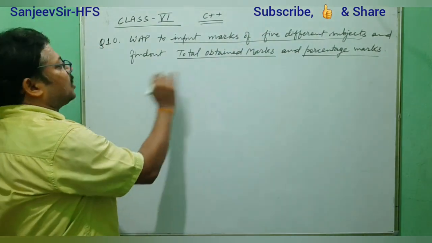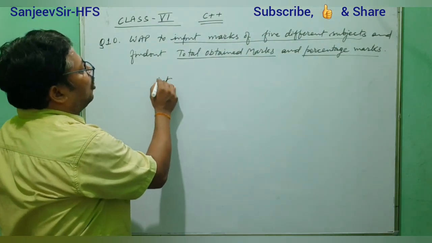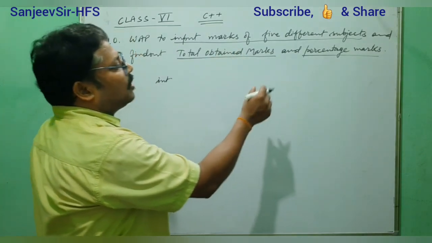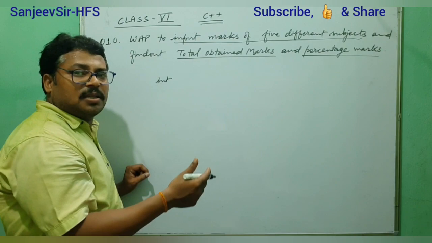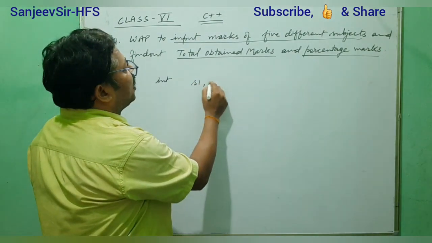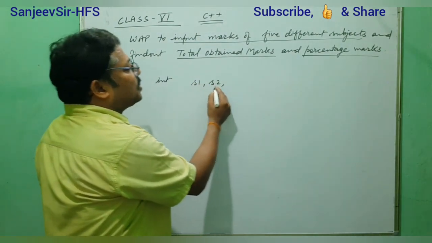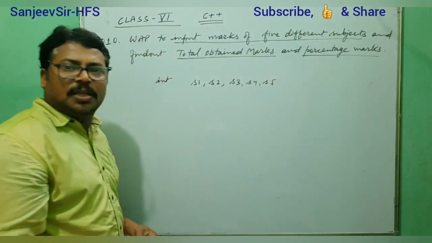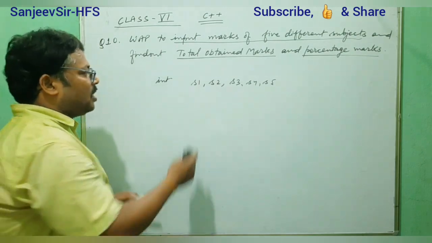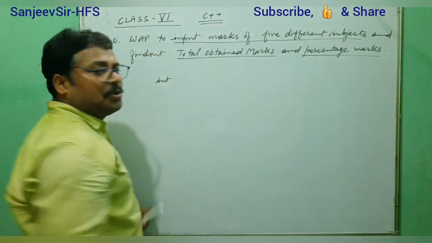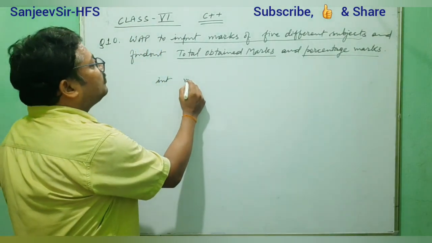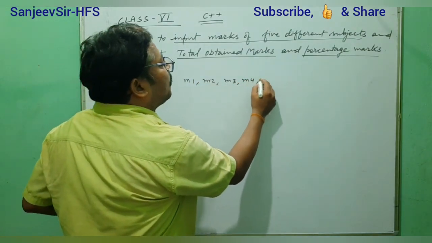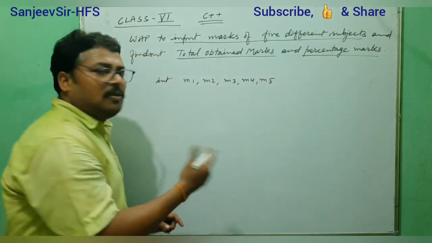How many int variables do we need for subject marks? If you take subject as sub 1, 2, 3, that is subject 1, subject 2, subject 3, subject 4, subject 5. But maybe some students think we are taking marks as input, so M1, M2, M3, M4, M5. Anyway, you can take variables any way.